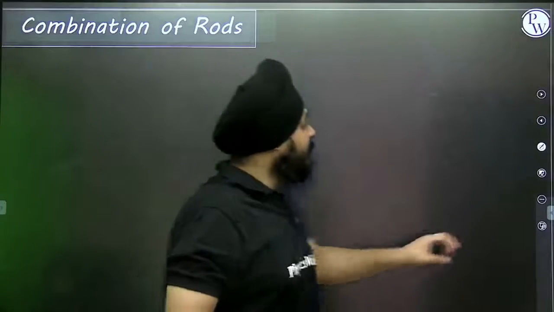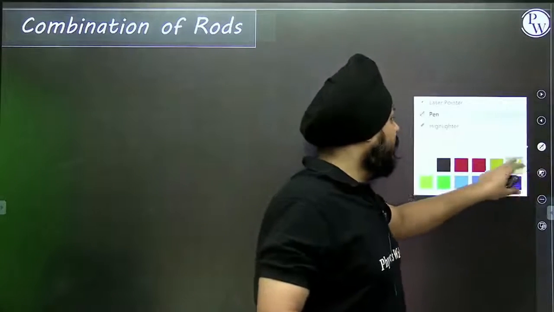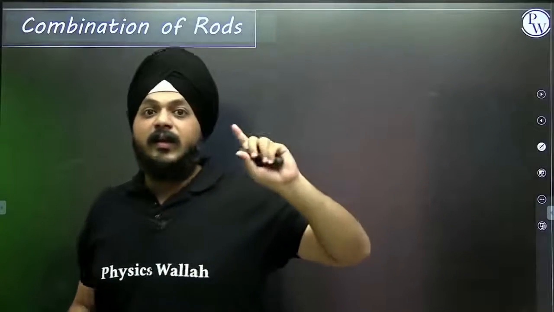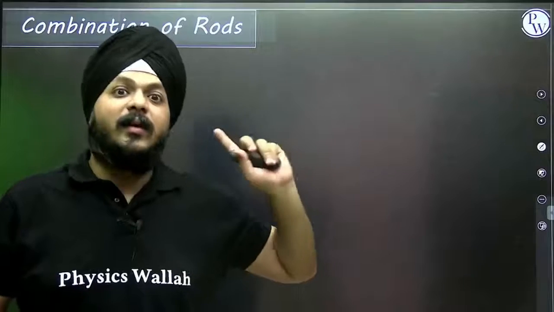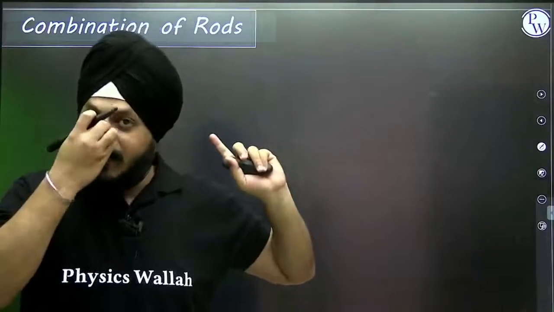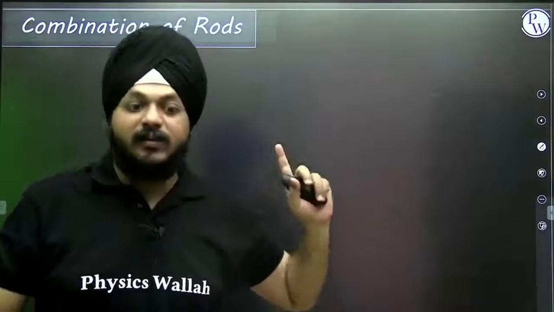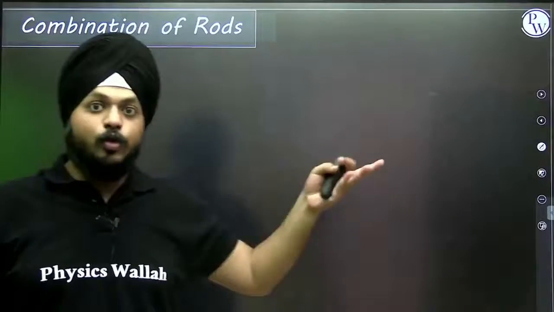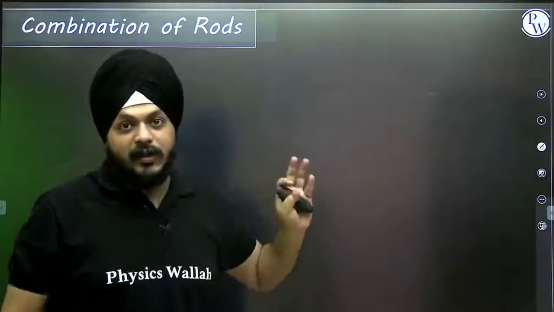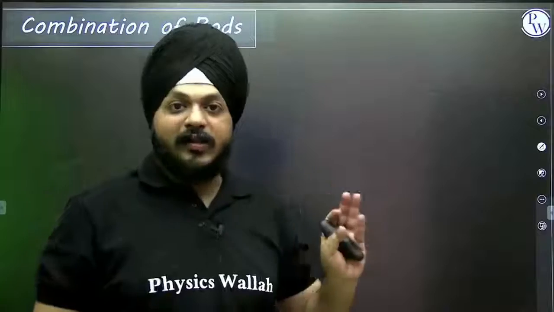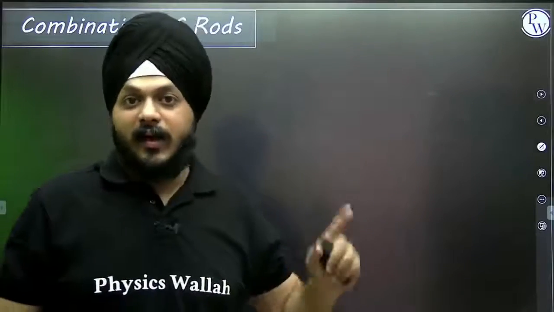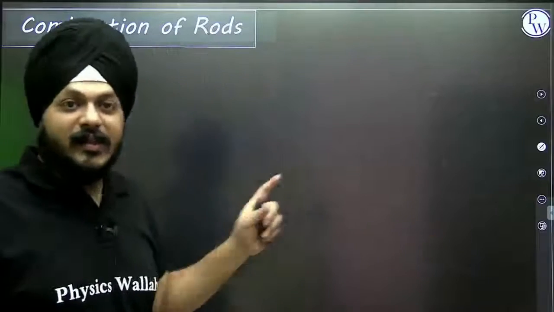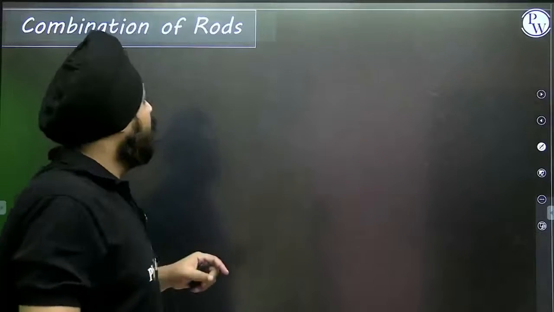This kind of sums have already been asked in examinations. I'm going to show you some PYQs also based on it. But first of all, let's move on to the actual concept. Let's see this thing from ground zero.